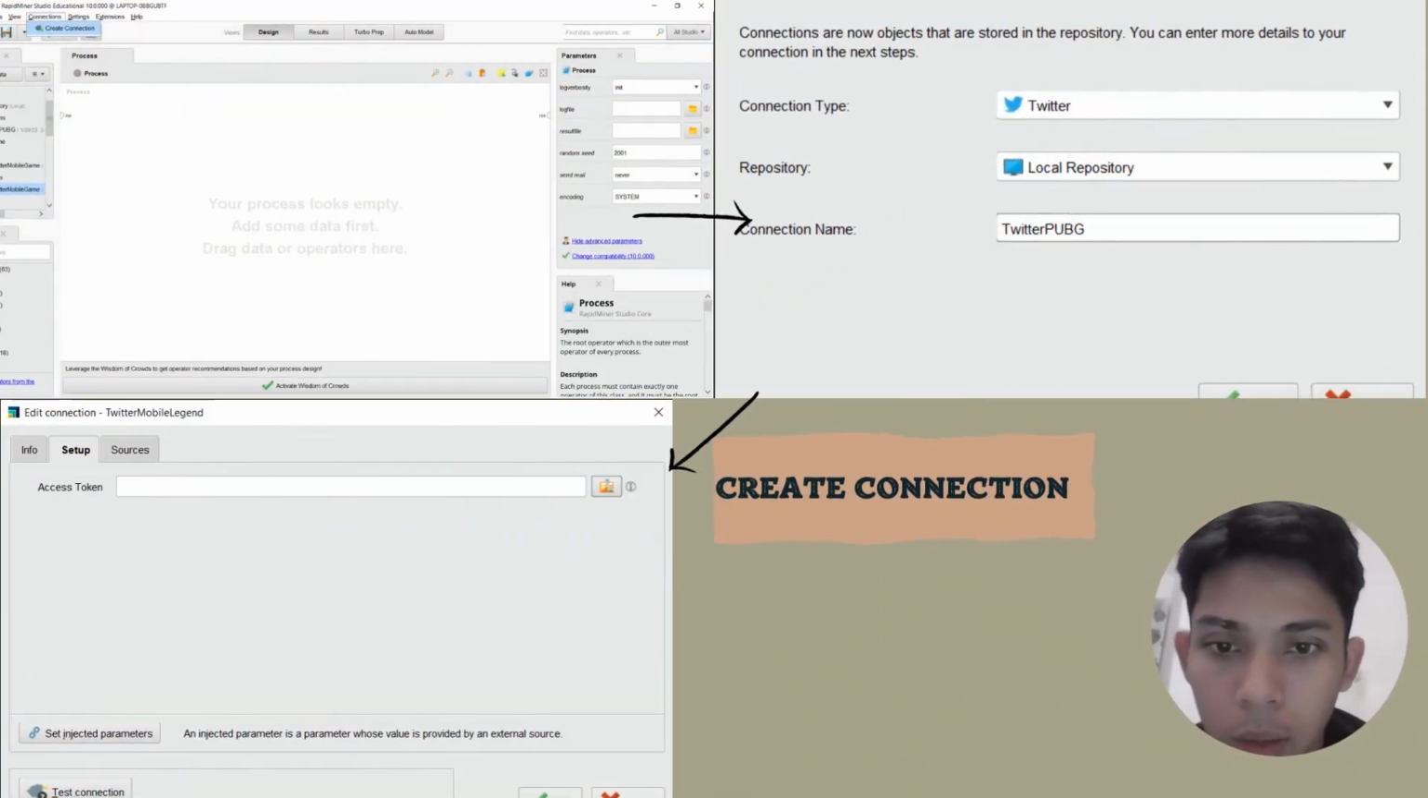Okay, hi. First, we need to create a connection. Press the create connection button as in the picture. The connection tab will be displayed soon. So we need to fill it in.